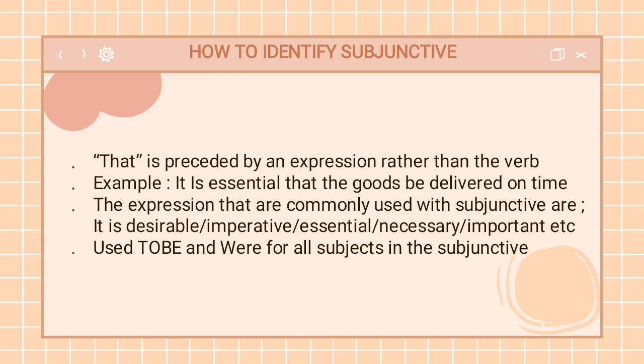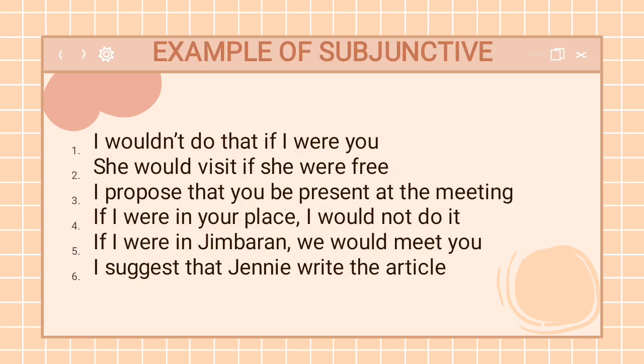Here I want to explain how to identify the subjunctive. First, it is predicated by an expression rather than a verb. For example, it is essential that the goods be delivered on time. Second, the expressions commonly used with the subjunctive are desirable, imperative, essential, necessary, important, etc. And like I said before, be and were are used for all subjects in the subjunctive.